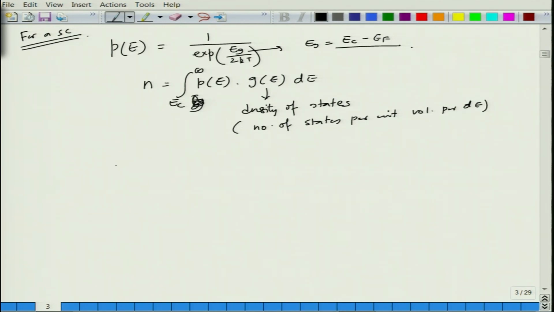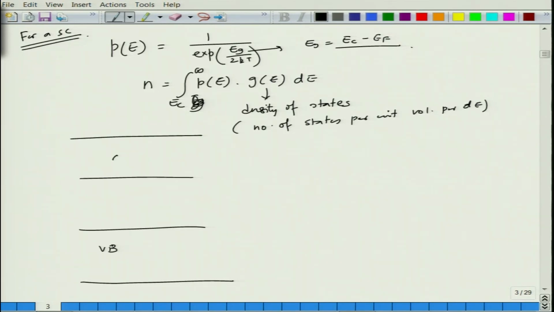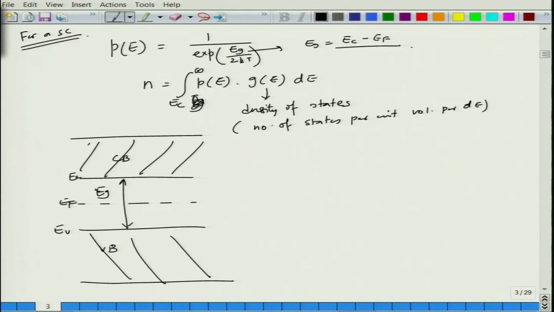So, basically if you plot this, let us say this is the conduction band, this is the valence band. So, this is Vb, this is Cb, and this is what we have Eg, this is where we have Ec, this is where we have Ev, and this is where we have Ef, and this is the scale E. So, now if I want to plot on the same plot, let us say E versus Pe or Fe, I can't remember what I wrote in the previous lecture, but